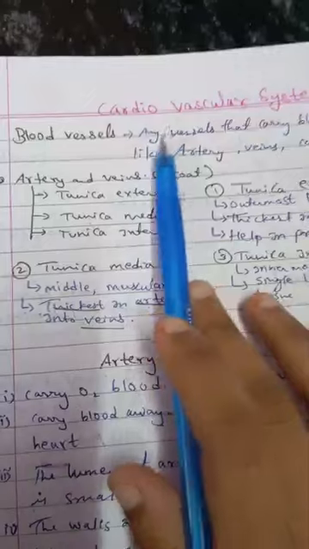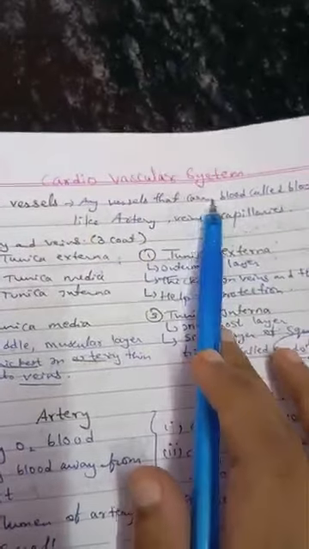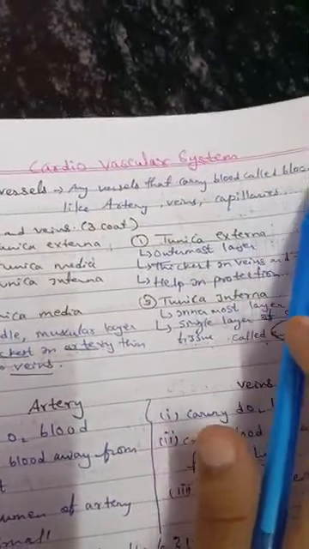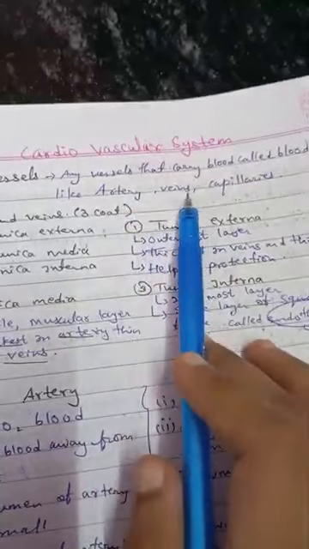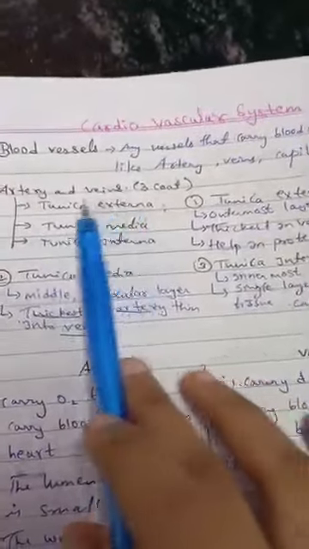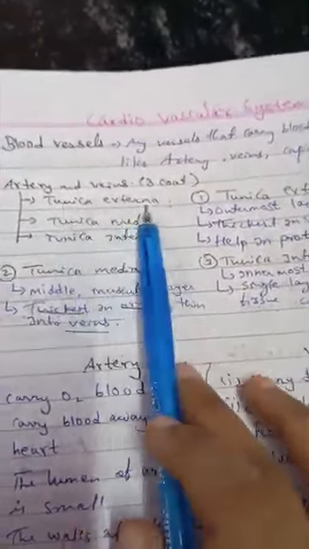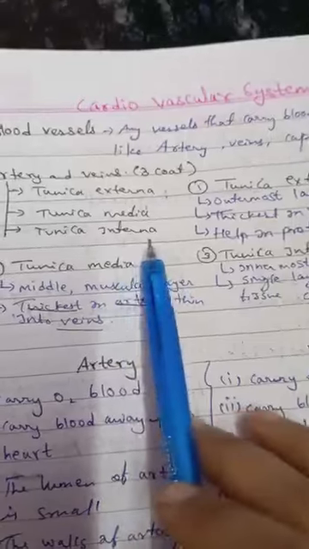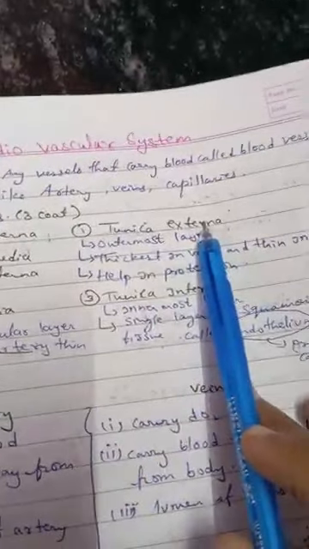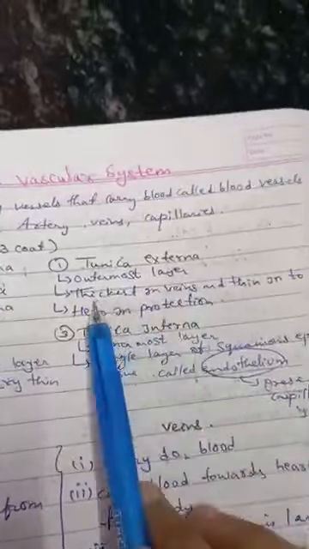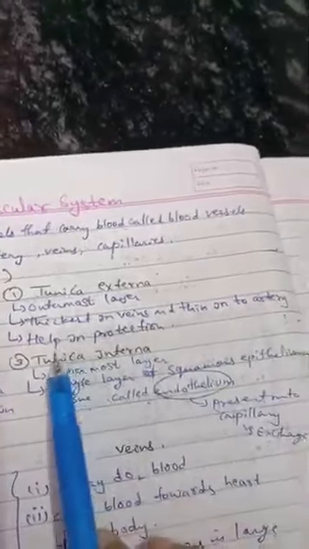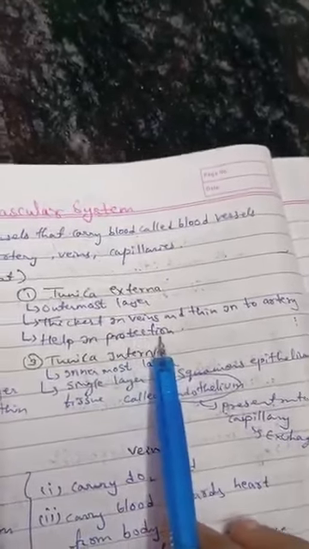Blood vessels: any vessels that carry blood are called blood vessels, like arteries, veins, and capillaries. Arteries and veins are coated with three layers: tunica externa, tunica media, and tunica interna. The first one is tunica externa, the outermost layer, thickest in veins but thin in arteries, and it helps in protection.